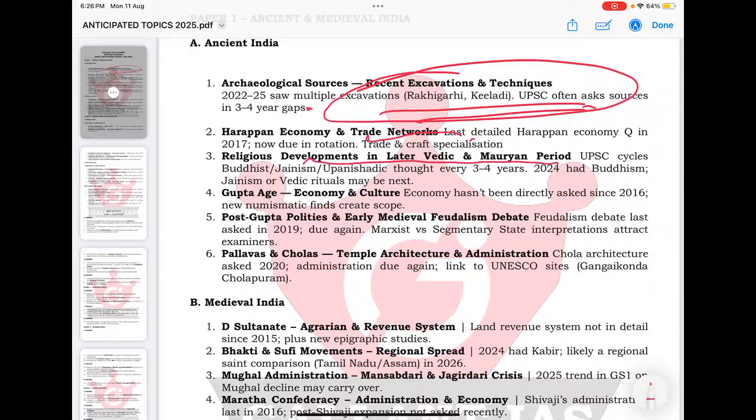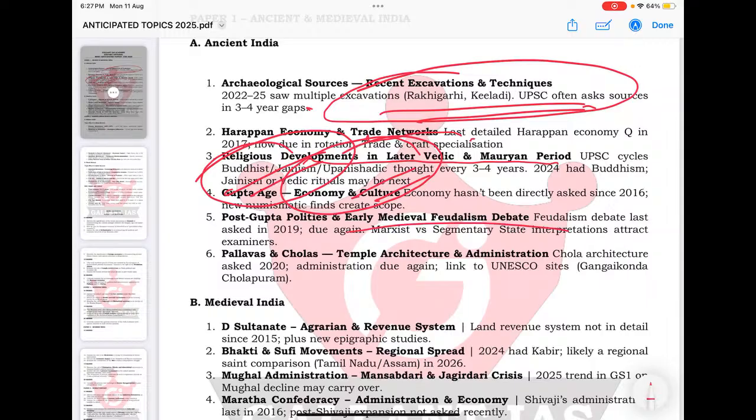Religious developments in the later Vedic and Mauryan era. Okay, so Buddhism and Jainism, we know that they are very important. Vedic rituals, Vedic culture and religion were asked in the GS paper. Of course, there is a high probability that UPSC can ask. UPSC always prefers topics which are very much interlinked with the GS part also. So that could be asked in our history optional. Some history optional questions are repeatedly asked in the GS paper also.